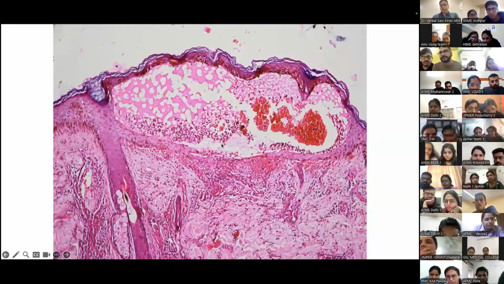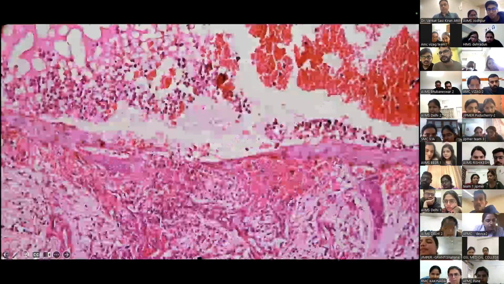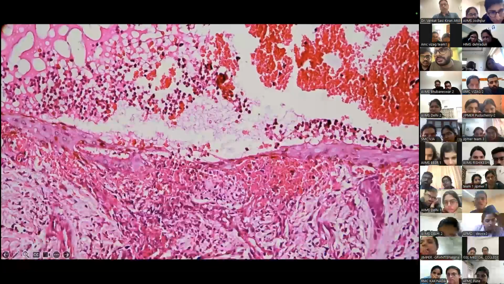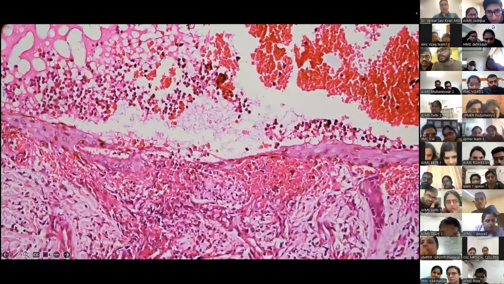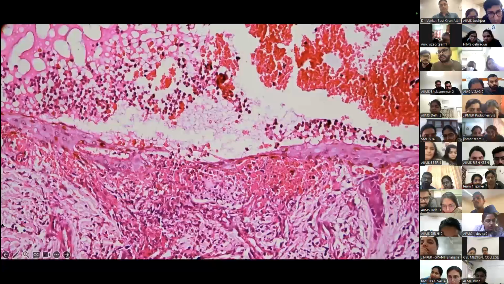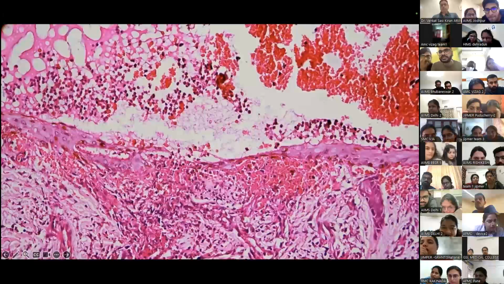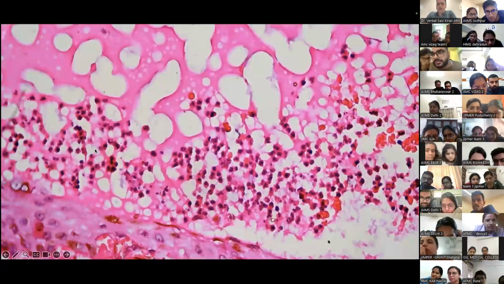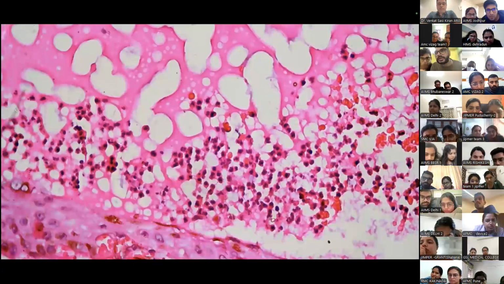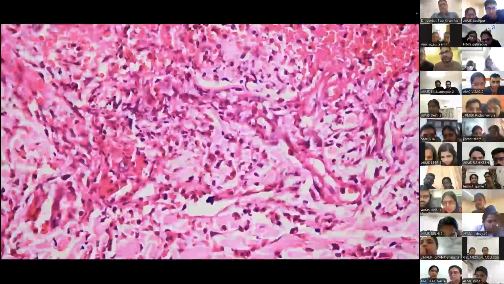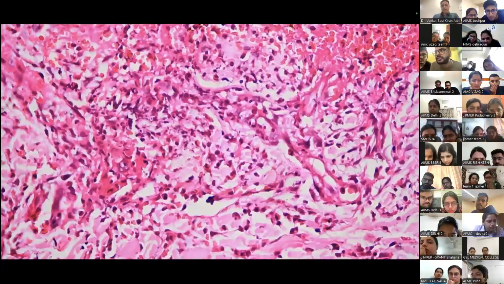The next thing you need to analyze once you're seeing a blister is the type of cells in there. You decide what the type of cells are, which may give you an idea. Look at the base of the blister and look at what's happening in the papillary dermis. Then we go on to some higher power images. This is higher power of the type of cells in the blister cavity. Decide what they are. Then this is slightly lower down in the papillary dermis.